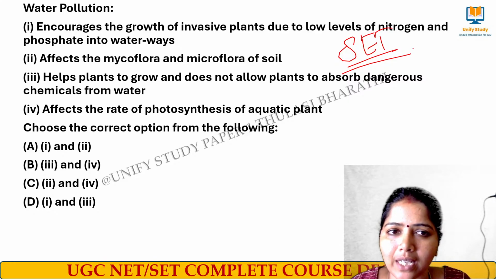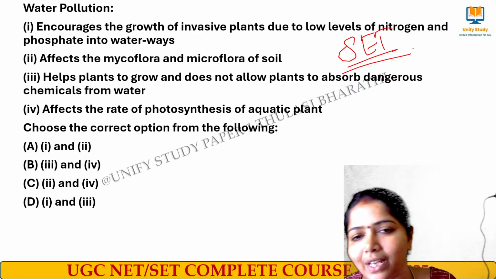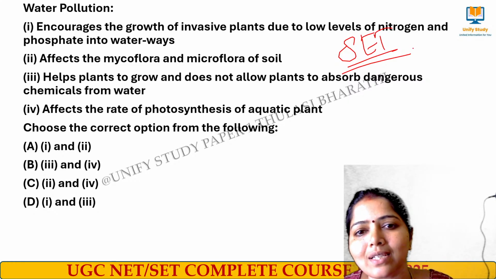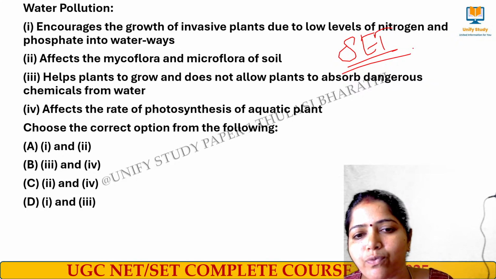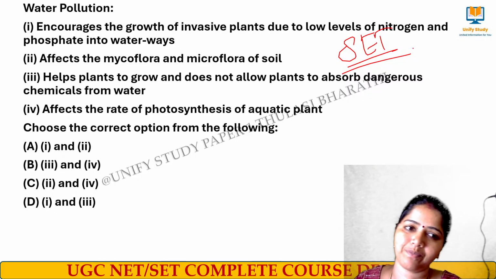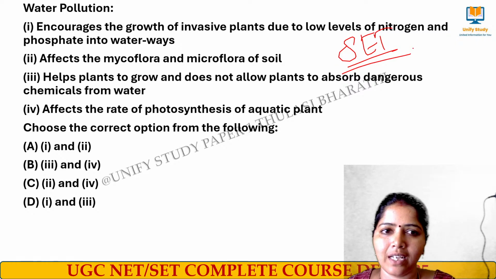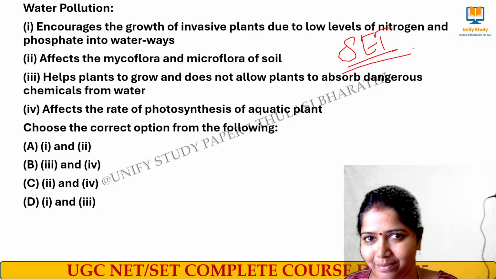Water pollution encourages the growth of invasive plants due to low levels of nitrogen and phosphate in waterways; affects the microflora and microfauna of the soil; helps plants to grow and does not allow plants to absorb dangerous chemicals from water; affects the rate of photosynthesis of aquatic plants. Again, this question was asked in SET exams.